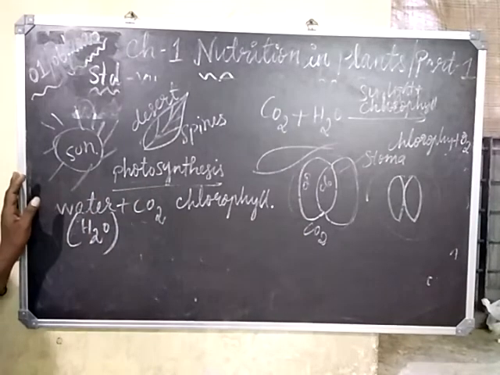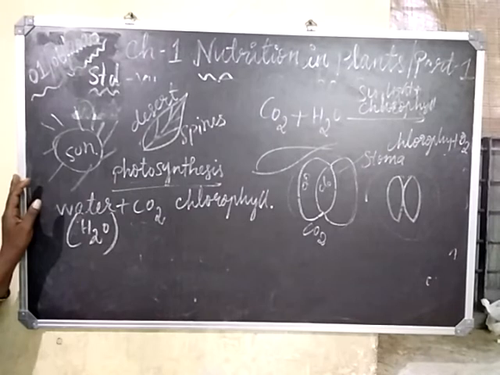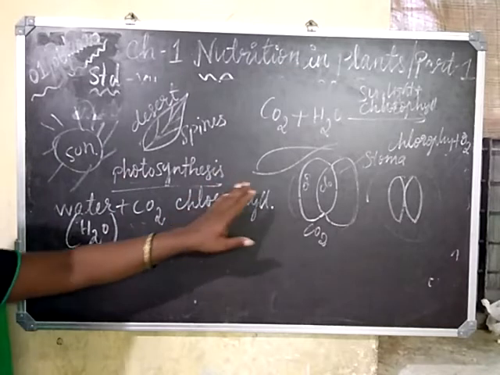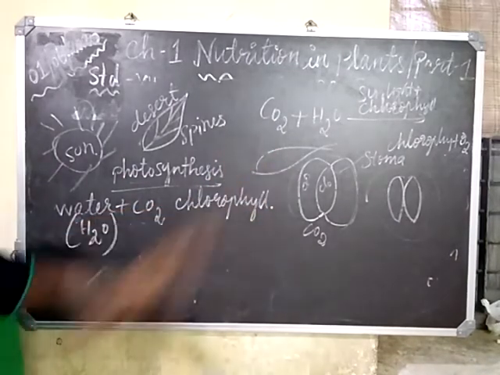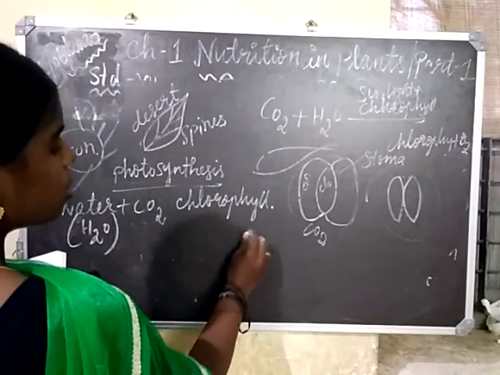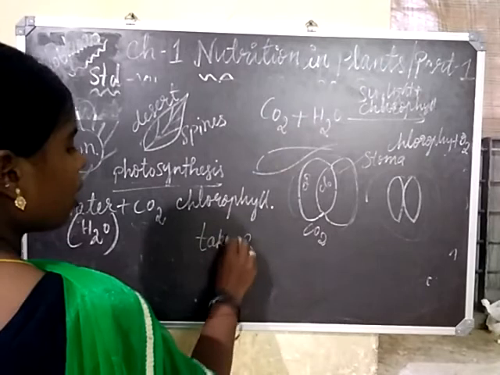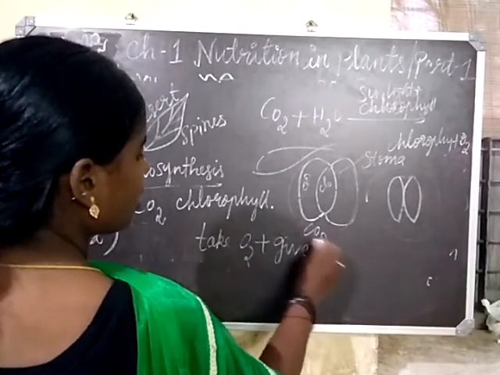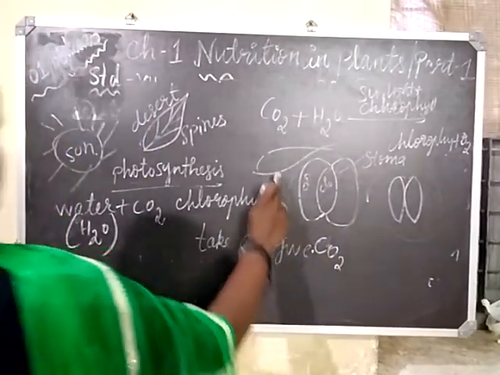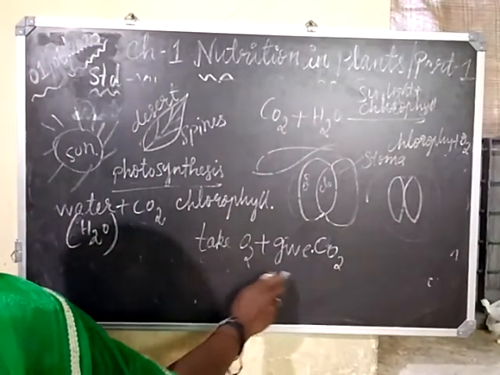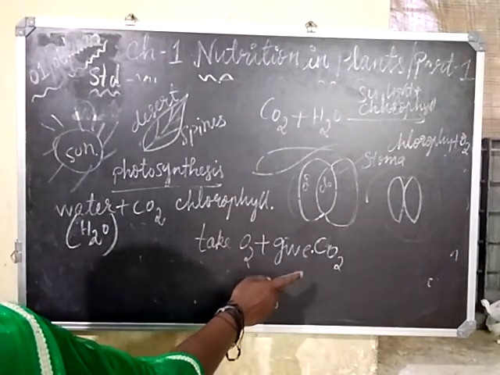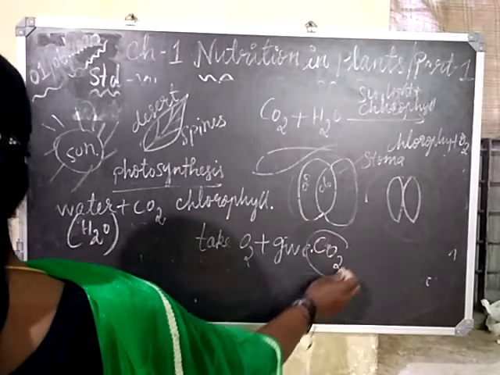Respiration is a normal process in which plants take oxygen and give out carbon dioxide, unlike the process of photosynthesis where they consume carbon dioxide.